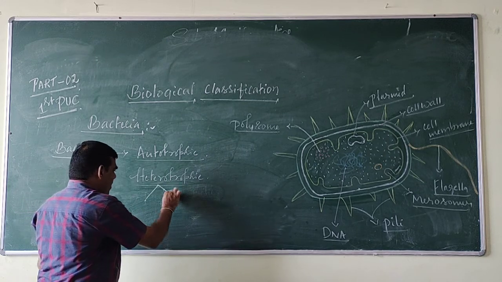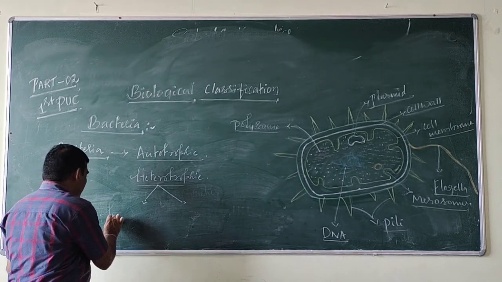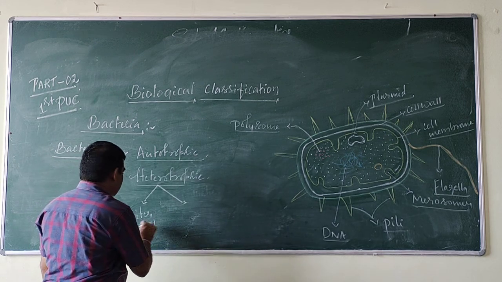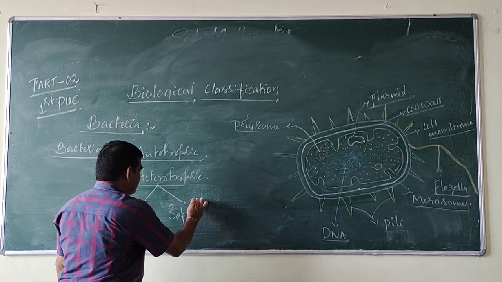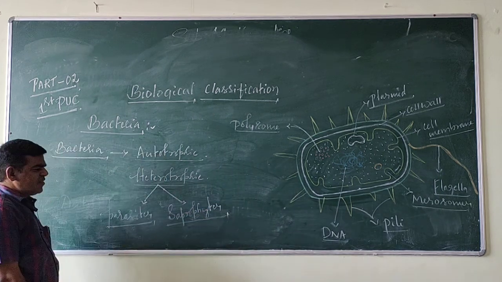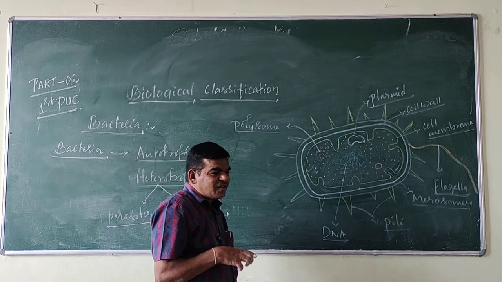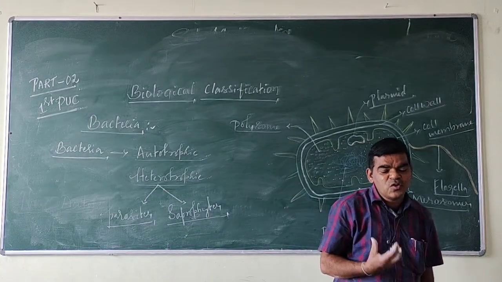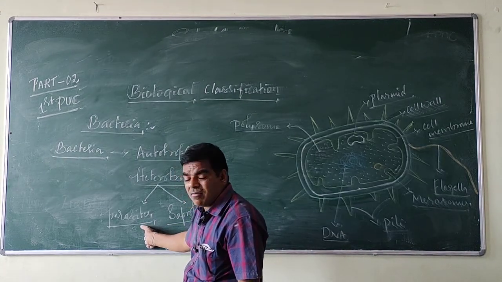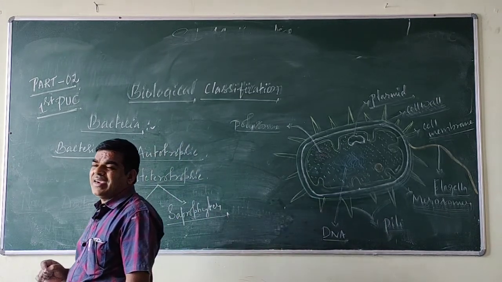Heterotrophic forms are either parasites or saprophytes. Parasites are those that depend on other organisms for both food and shelter.